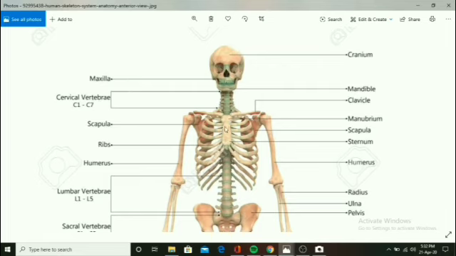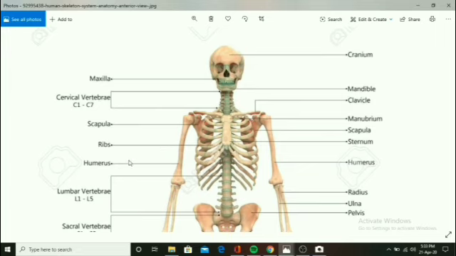Okay, जो सामने वाला हिस्सा होता है that. Then what is the manubrium? स्टर्नम का जो ऊपर वाला हिस्सा होता है that is called as the manubrium. ये वाला जो हिस्सा है that is called as the body. और स्टर्नम के एकदम नीचे एक पॉइंटेड रीजन होता है. Okay, that is called as a xiphoid. We will discuss that later. Then there are ribs. Total there are 12 pairs of ribs.